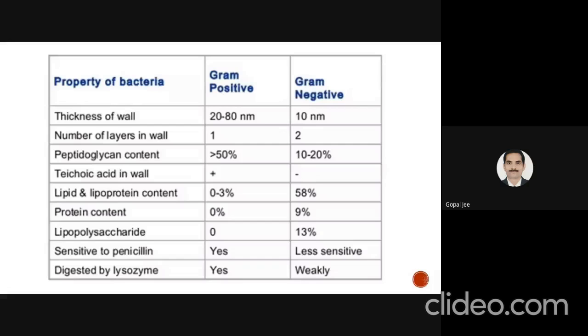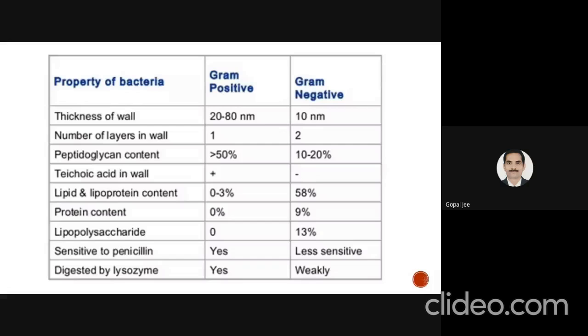Lipid and lipoprotein content is 0 to 3% in gram positive bacteria, and it is very high in gram negative bacteria, that is 58%. The protein content is absent in gram positive bacteria and 9% in gram negative bacteria. The lipopolysaccharide content is almost zero in gram positive, and it is 30% in gram negative bacteria. Gram positive bacteria are very sensitive to penicillin, and gram negative bacteria are less sensitive to penicillin.